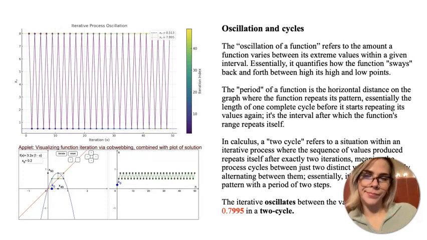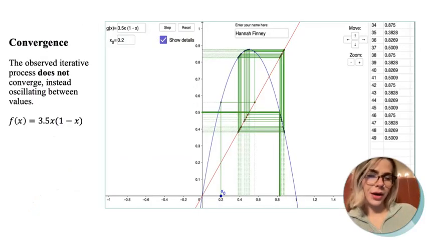Then, moving on to our next iterative process, where we adjusted our r value from 3.2 to 3.5, we can actually see almost more divergence occurring, in that it appears the process has bifurcated.